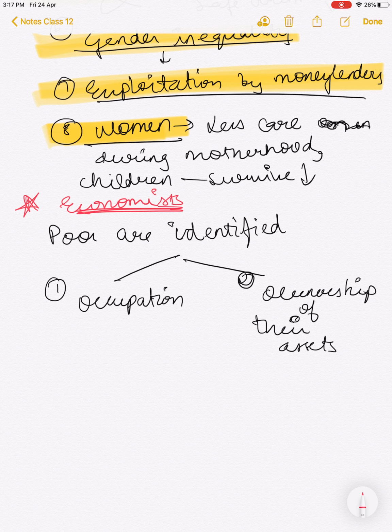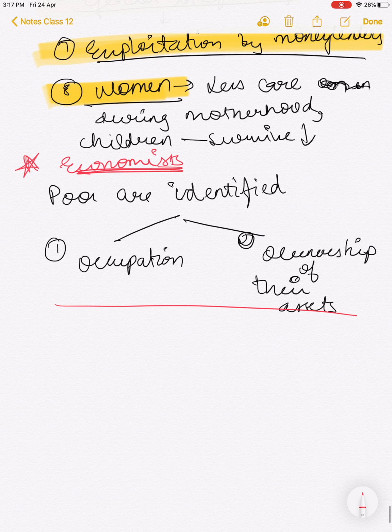The MCQ went like, option A was something like National Sample Survey Organization, and different organization names. So the student mostly feels that there must be an organization which has identified this whole criteria, but the reality is that the economist was the real answer.